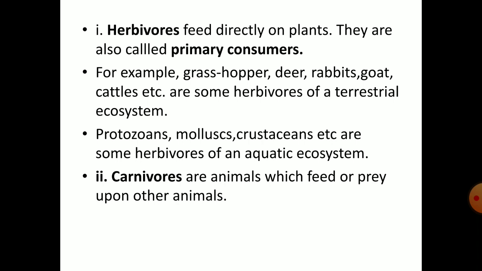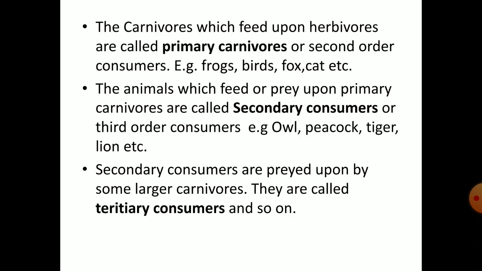What are carnivores? These are animals which feed or prey upon other animals. The carnivores which feed upon herbivores are called primary carnivores. They are also called second order consumers. Examples for primary carnivores are frogs, birds, fox, cat, etc. The animals which feed or prey upon primary carnivores are called secondary consumers.